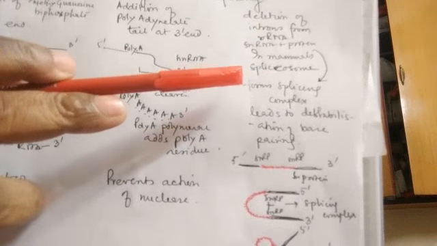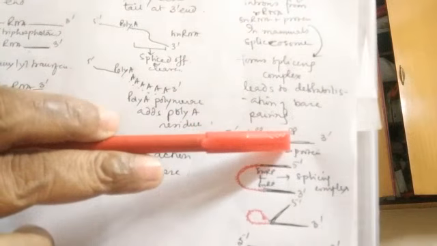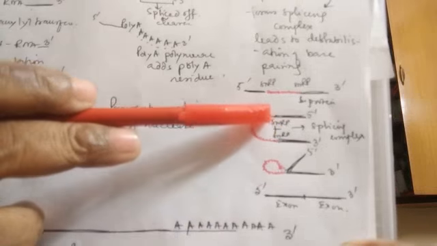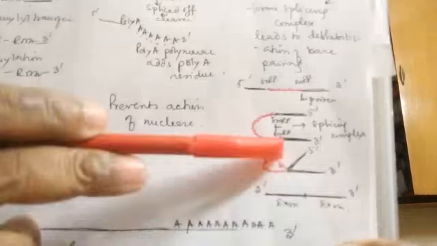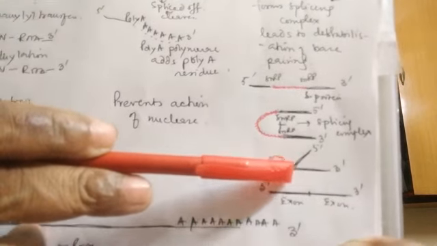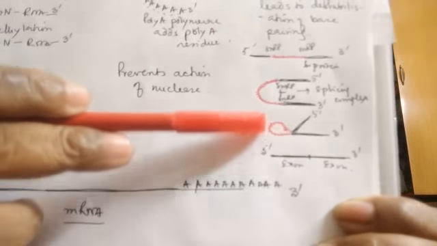So what happens: at first the introns are to be removed, and splicing complexes are formed by small nuclear RNA and protein. These splicing complexes are formed at both the 3' end and the 5' end of the introns, and now the splicing complexes at the 5' end and the 3' end come together and join, and as a result they separate these introns from the exons.